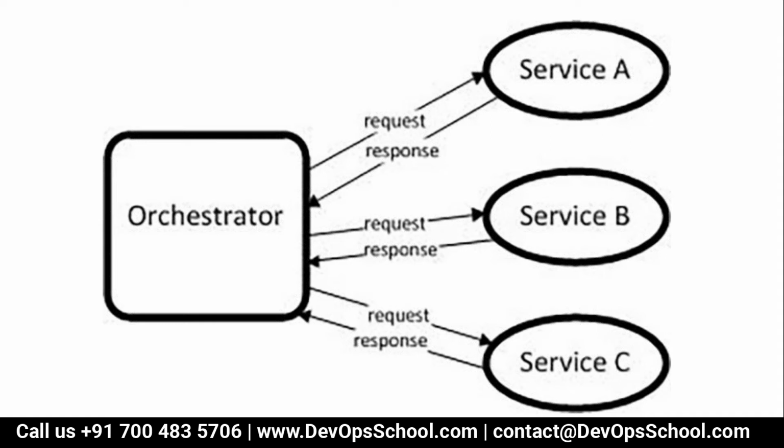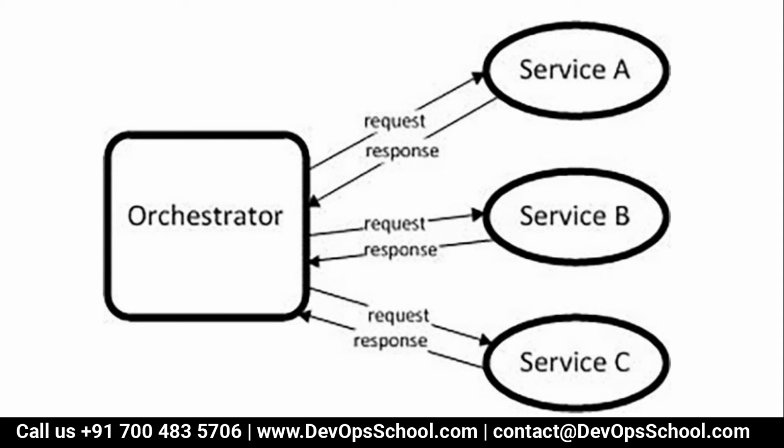Let me ask you one thing. Instead of giving you one URL, if I give you 50 URLs to use all this functionality, will you use it? No. So I need someone who can manage all the microservices for me. Who will do that? So we need an orchestrator here also, a microservice orchestrator.